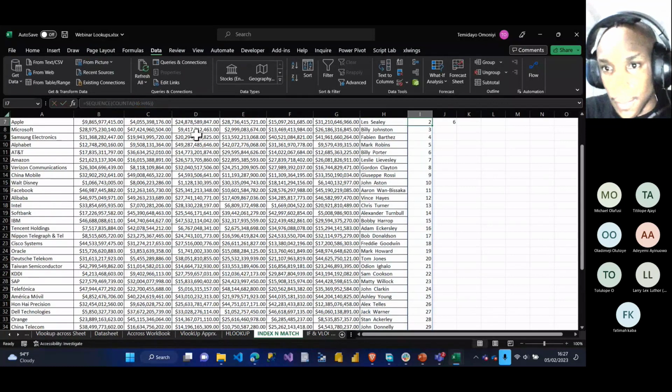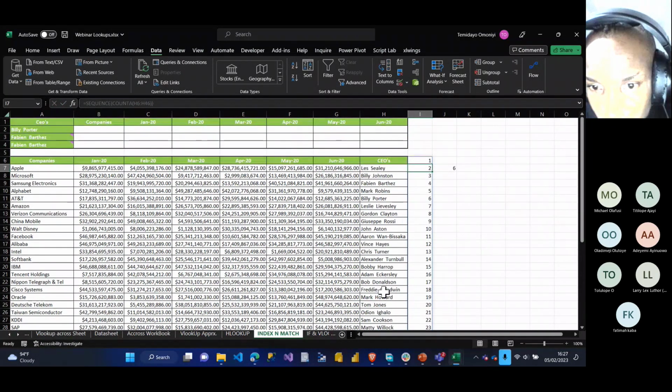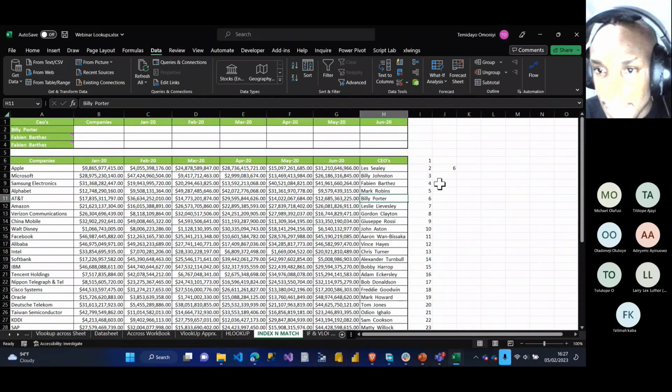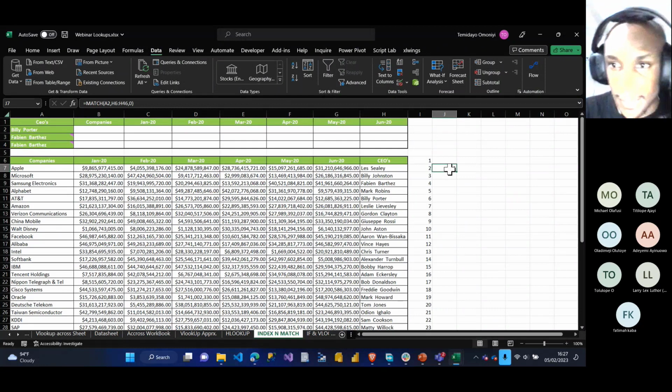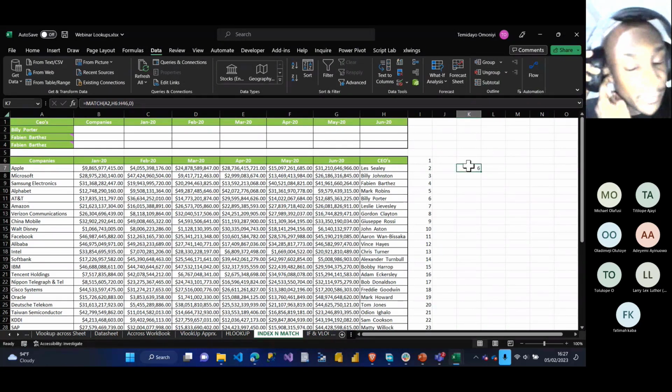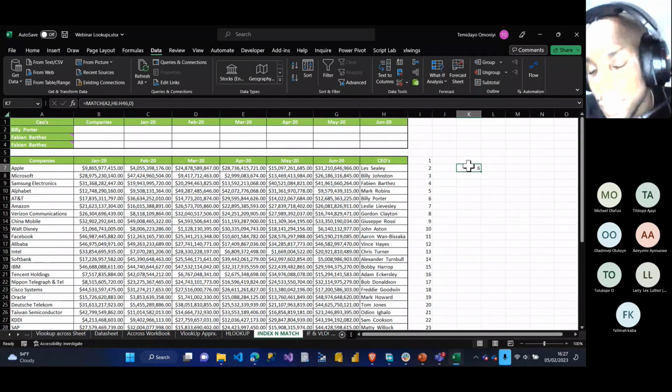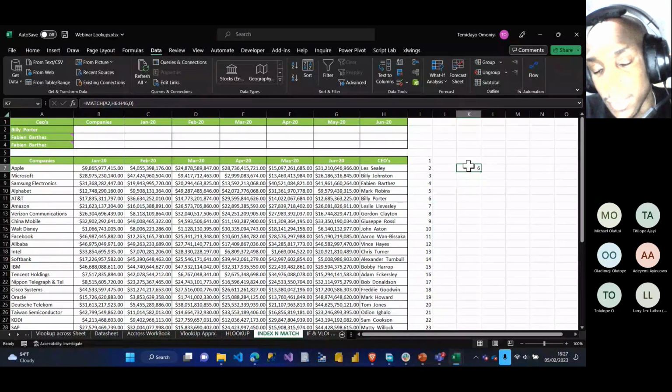Okay, so let's check now. Where's Billy Potter? If you look at Billy Potter, you can see he is at row number 6. So that's one way you can easily get the row position of your data using the match function. With the match function, you can easily get the row position and also the column position.